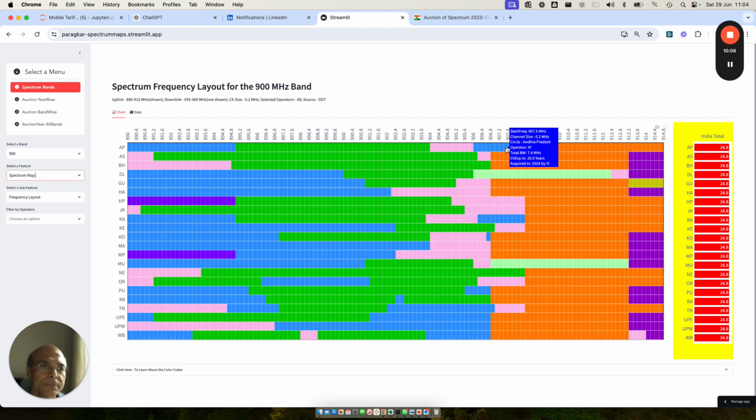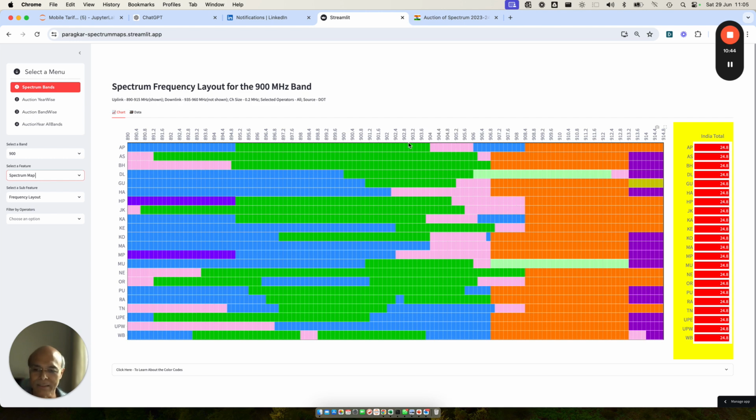Why? Because if VI moves here, then this particular block of spectrum, which is 2 megahertz, will be able to get aligned with Bharti's existing 9 megahertz. Now tomorrow, in the next auction, Bharti will be able to extract 1 megahertz of spectrum here from the total 2 megahertz which is available, and it will be able to align it without any problem. VI doesn't have to move anywhere, because VI can sit here with 7.4 and Bharti will get 2.1 megahertz here. It can move here and will be able to create a 10 megahertz block. So it is given in AP, Bharti will be able to create a 10 megahertz block.